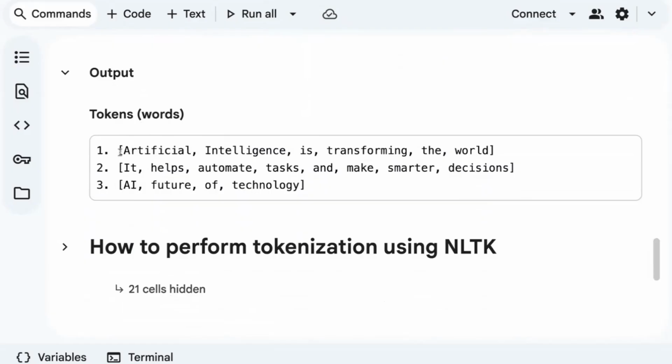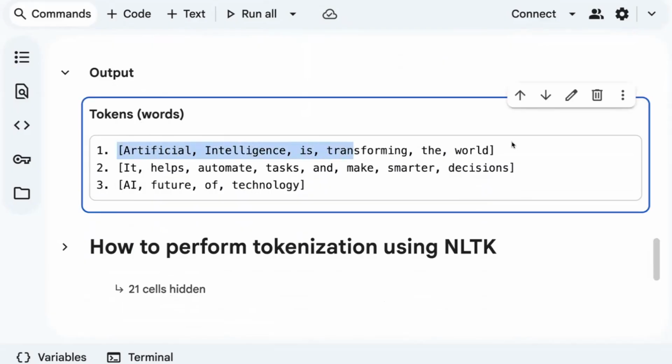See here, for every sentence we are just collecting a list of unique words, right? So that is going to be the tokens, or we call it words. Okay, I hope you understood what is corpus, what is document, vocabulary, and also the tokens.